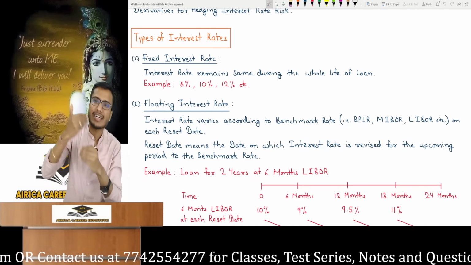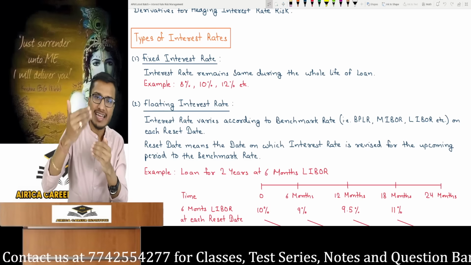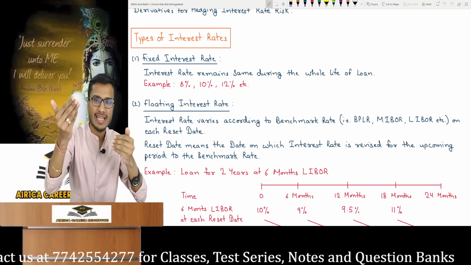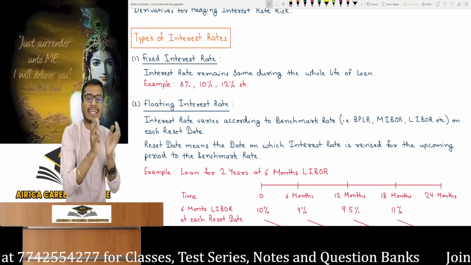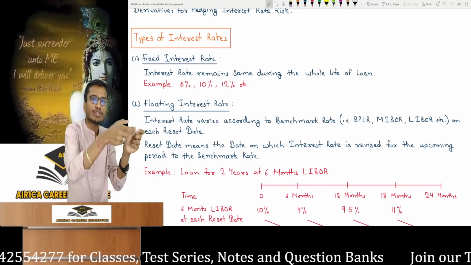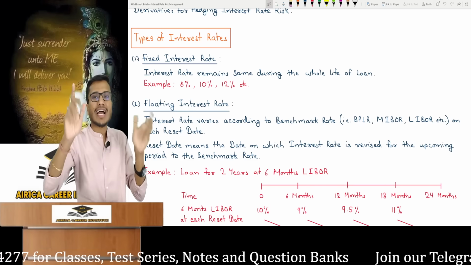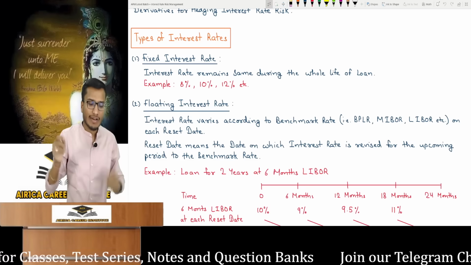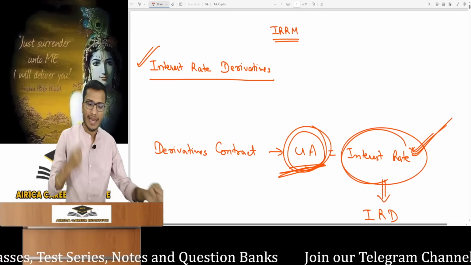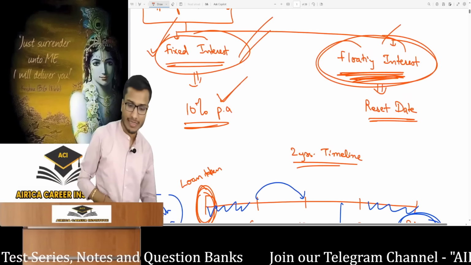In a floating interest rate, the rate will change, it will vary. The interest rate will change during the loan. But a fixed time period will be decided, okay? And whatever the market interest rate is at that time, it will be applied to the loan for that period, alright? What is that? Let me show you how it works with the example I explained in class. Please take a look at this.